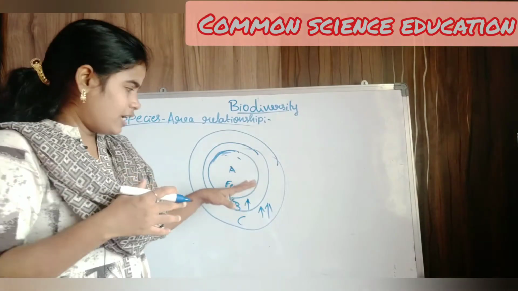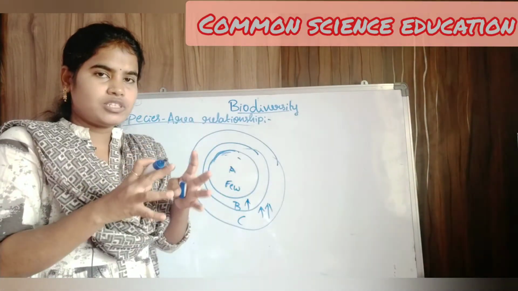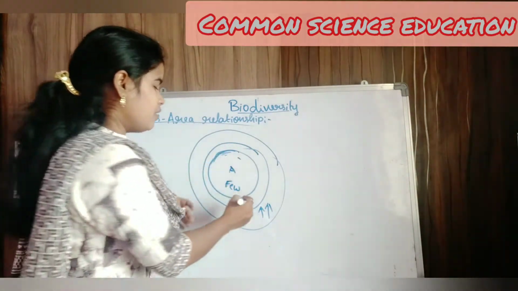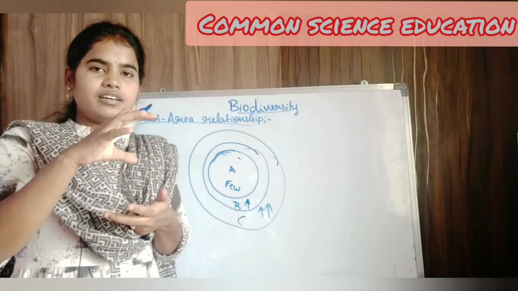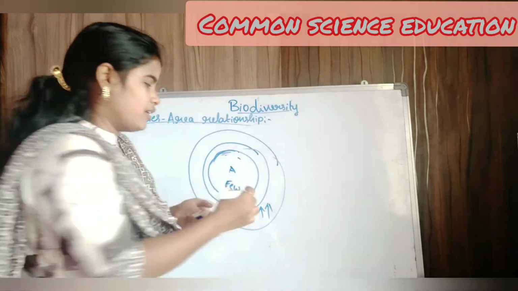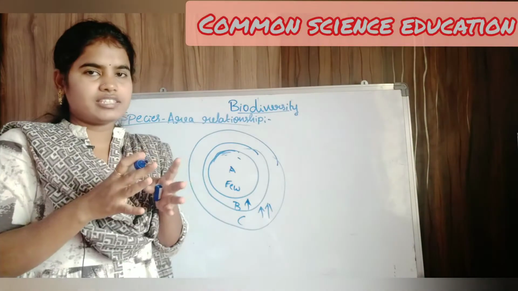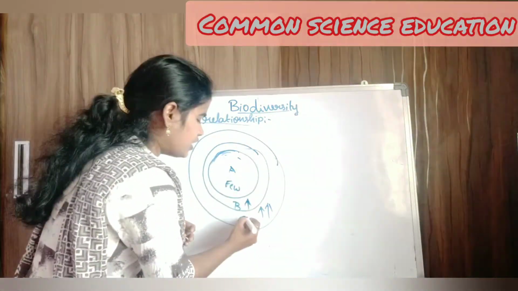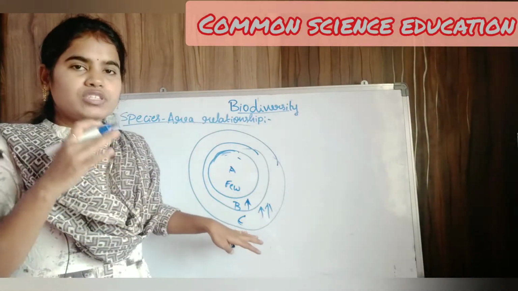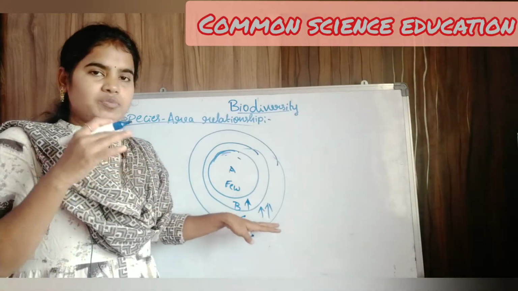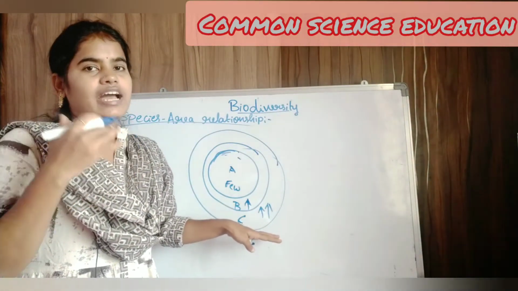In the given area A, only a few species are available, and if we increase the research area beyond A, the number of species increases, and again we increased our area up to C. Here the number of species increased drastically.